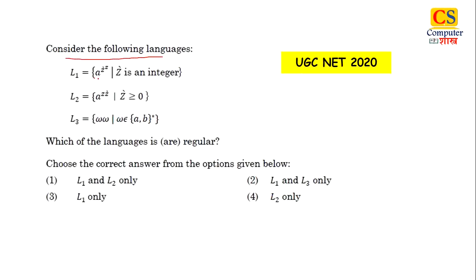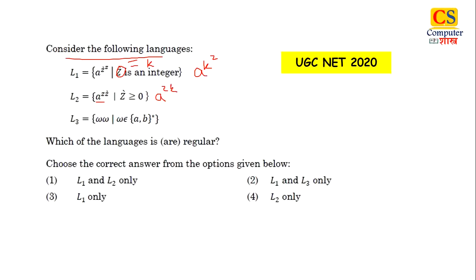L1 equals a raised to the power z bar raised to the power z. Now this z bar or z dash symbol is an integer. Let us say for the sake of simplicity, we are representing this symbol as k. So our language will become a raised to the power k raised to the power z. Next, L2 equals a raised to the power z into z dash, so it will become a raised to the power z into k.